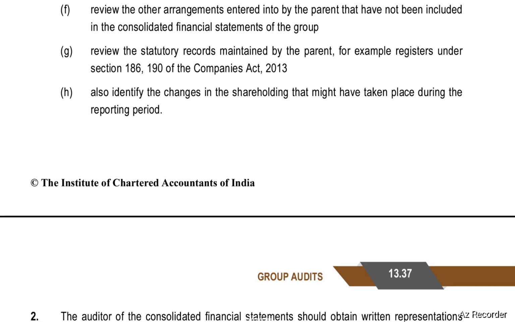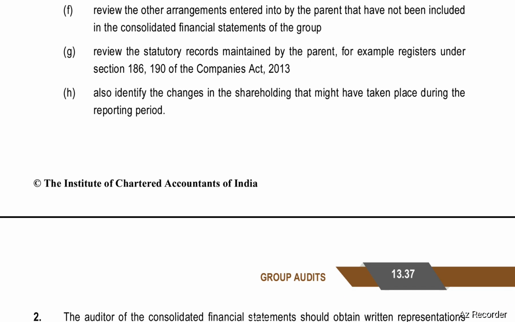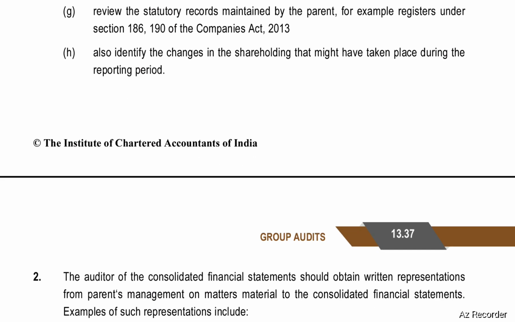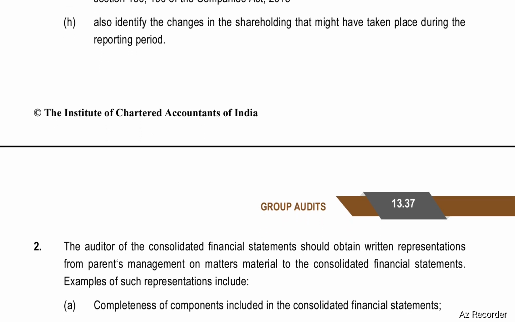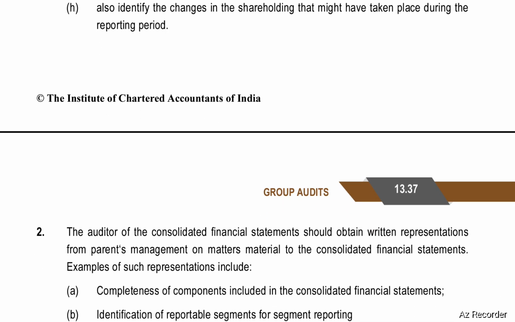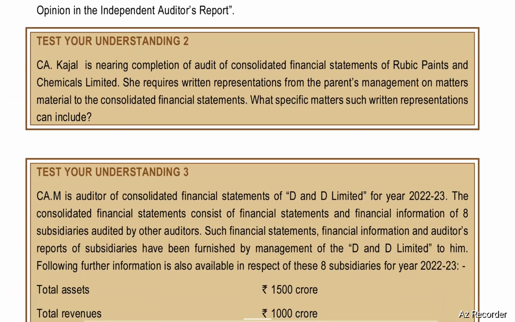Review the other arrangements entered into by the parent that have not been included in the consolidated financial statements of the group. Review the statutory records maintained by the parent, for example, registers under Section 186, 190 of the Companies Act 2013. Also identify the changes in the shareholding that might have taken place during the reporting period. Next, test your understanding question number 2.